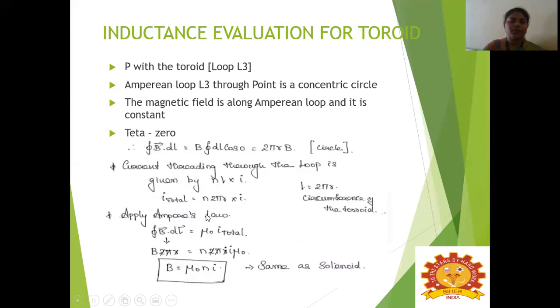So what is I total? We know it is N into 2 pi R into I. So substitute that value. For a circle the line integral is 2 pi r into B. So in Ampere's law, instead of the closed line integral of B vector dot dl, we substitute B into 2 pi r. Next, instead of I total, we substitute N into 2 pi r into I. So 2 will get cancelled, pi will get cancelled, r will get cancelled. The remaining will be magnetic field B equal to mu naught into N into I.